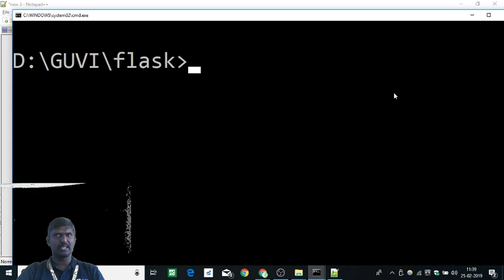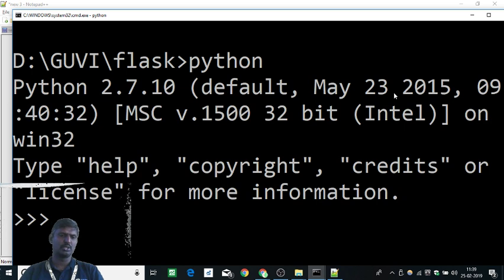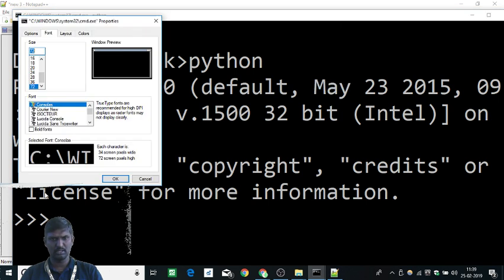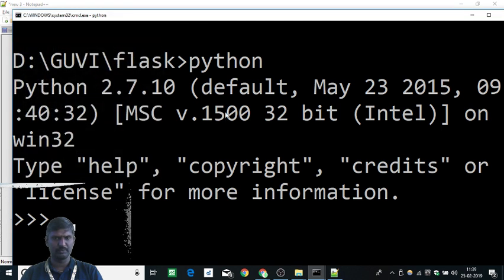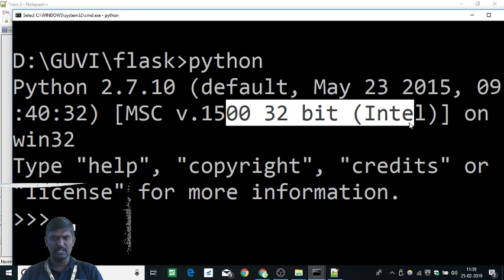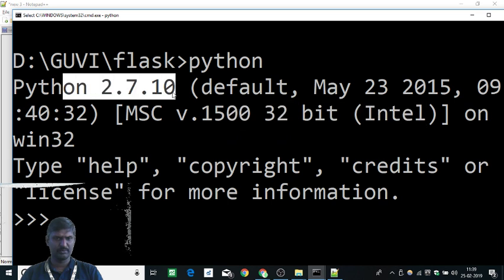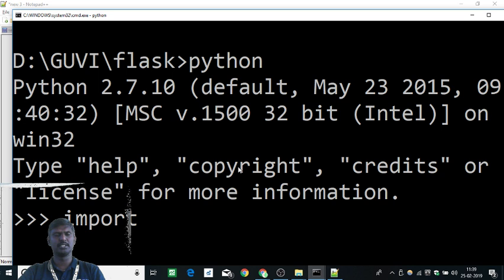So how do I check whether Flask is installed properly or not? Go to Python. I have Python 2.7, it is 32 bit. The first step to check whether any package is installed is to import it. Import Flask.